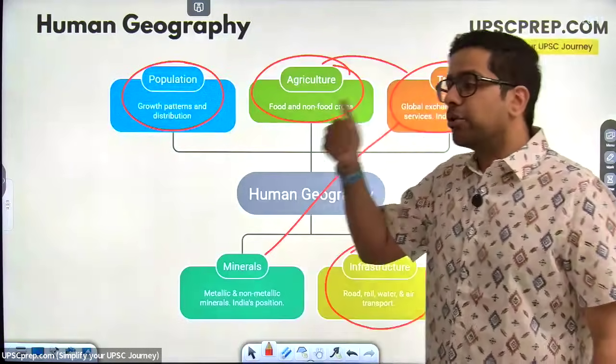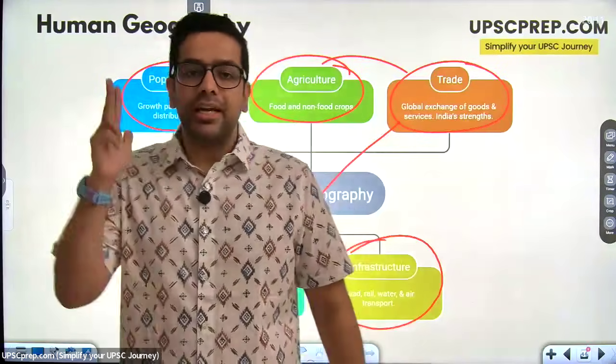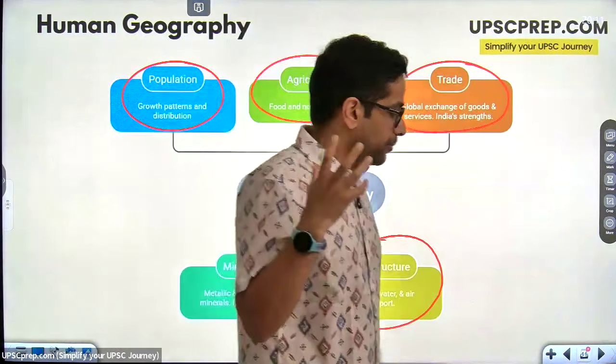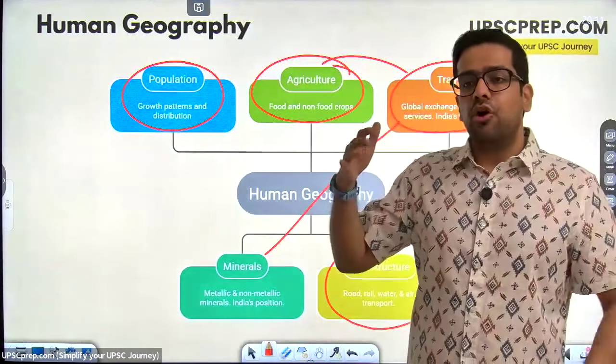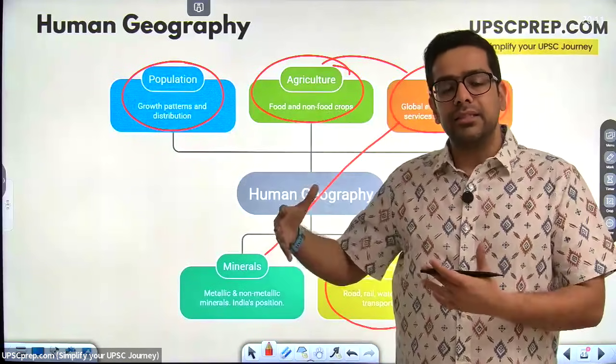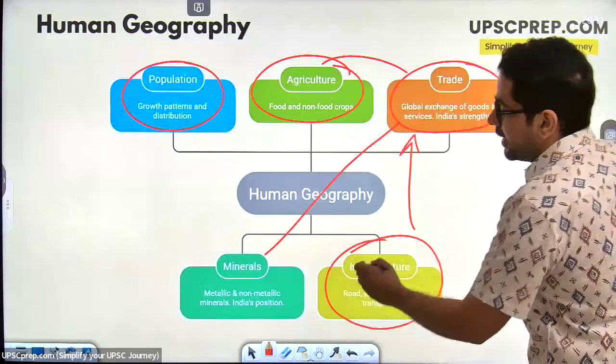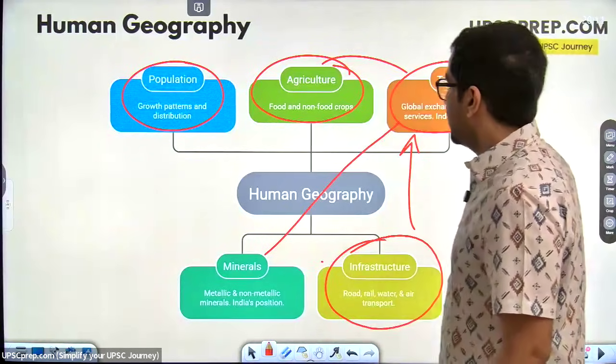इंफ्रास्ट्रक्चर में क्या है? We are looking at roads, we are looking at rail, we are looking at waterways, we are looking at ports and airports. So these 5 major means of transportation and communication, these are things that we want to look at, because this is in turn impacting trade.